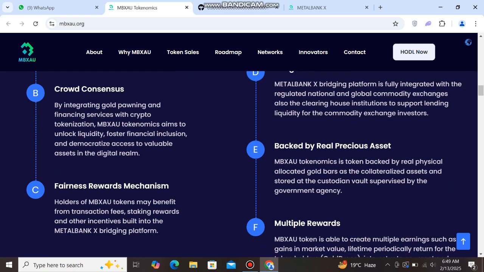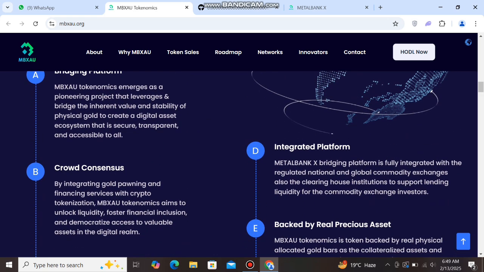Holders of MBXAU tokens may benefit from transaction fees, staking rewards, and other incentives built into the Metal Bank X bridging platform. And next you can see this D integrated platform. Metal Bank X bridging platform is fully integrated with the regulated national and global community exchanges.